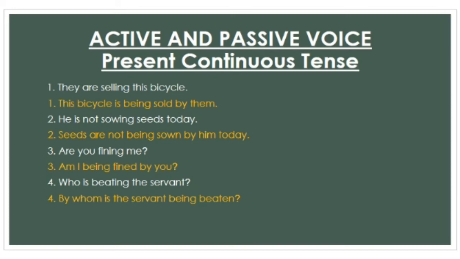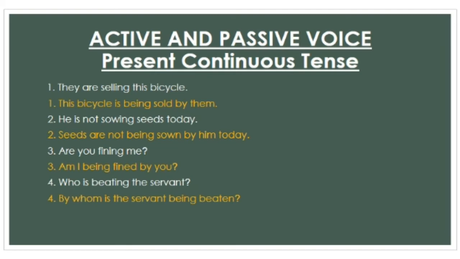Okay. Next sentence: he is not sowing seeds today. This is a negative sentence. Seeds are not being sown by him today. The third one is an interrogative, questioning sentence: are you finding me? As it's an interrogative sentence, when the object comes in the start of the sentence, before the object we have to use the helping verb.